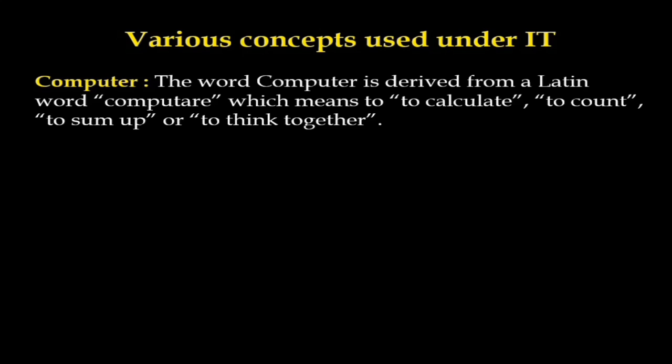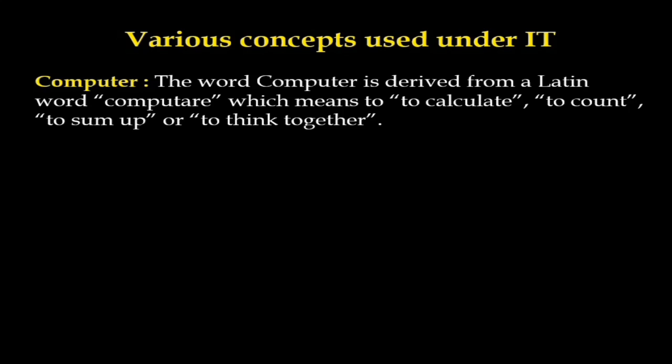This word computer is derived from the Latin word computere, which means to calculate, to count, to sum up, or to think together. An electronic device which accepts input from the user, processes it according to the instructions given to it, and gives the result in the form of output is a computer. Not any other machines.